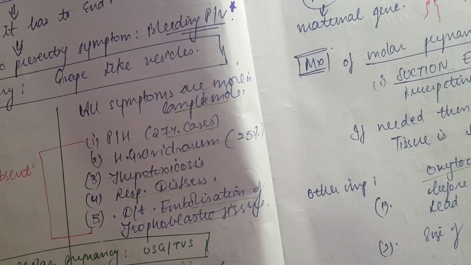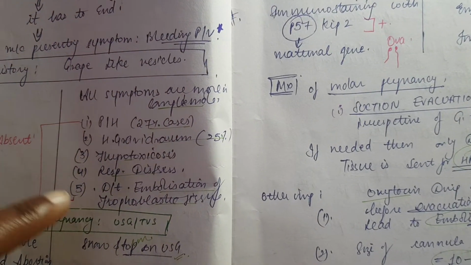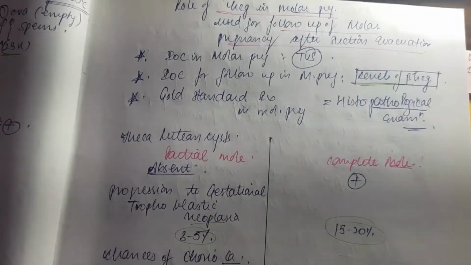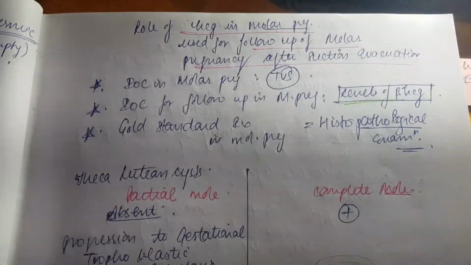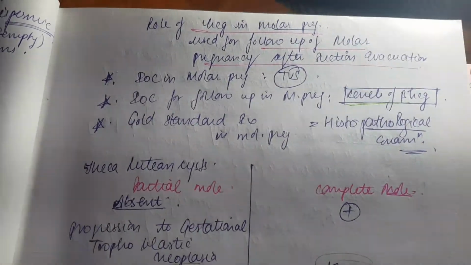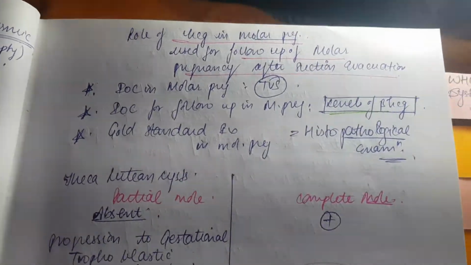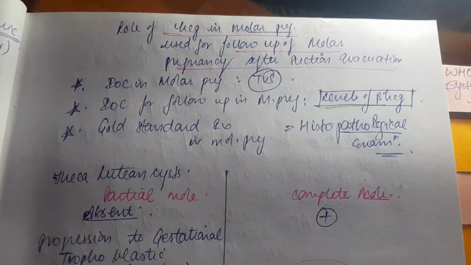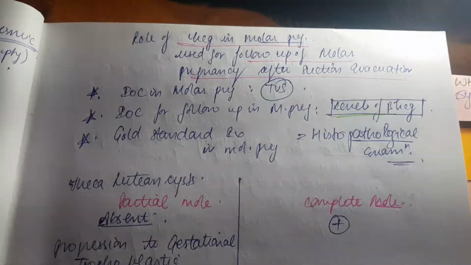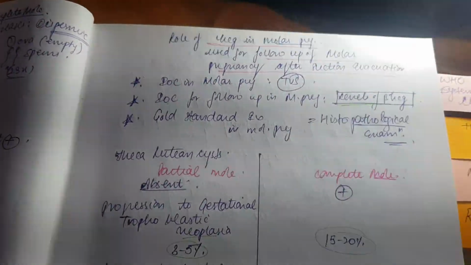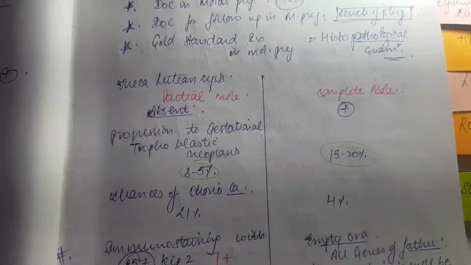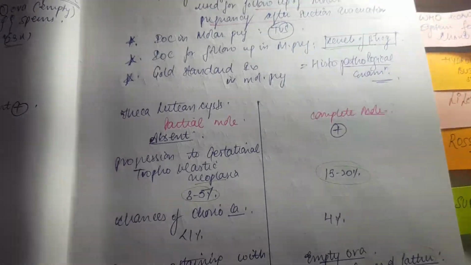And now we learn that the investigation of choice in molar pregnancy definitely is ultrasonography, or we can go for transvaginal sonography also. Now, the role of hCG in molar pregnancy: we'll use it for follow-up. When we follow up the patient, we'll check the hCG levels. And some again factual points. If the female is coming to us, we'll go for the investigation of choice, that is transvaginal sonography. And if she comes for molar pregnancy follow-up, then of course we'll go for the levels of hCG. And the gold standard will be histopathological examination.